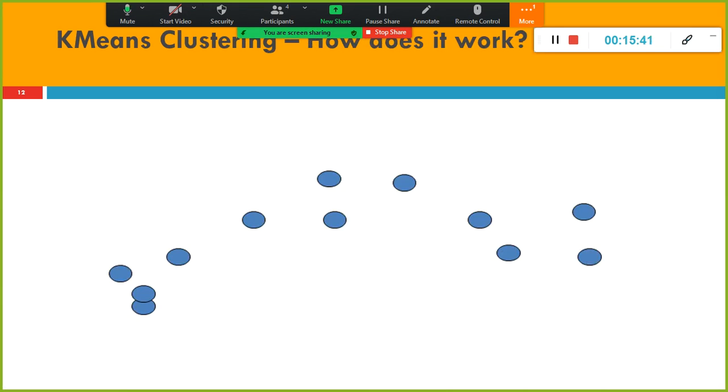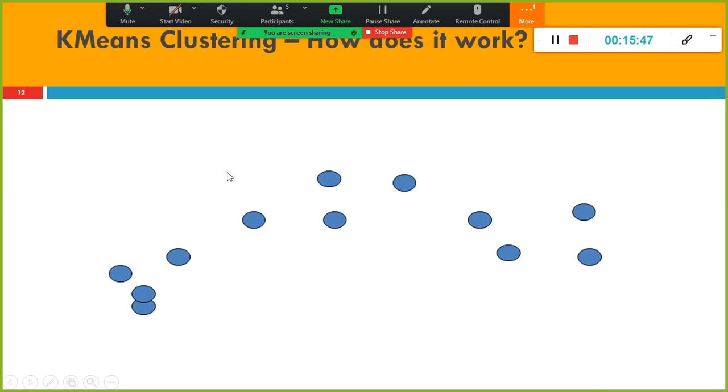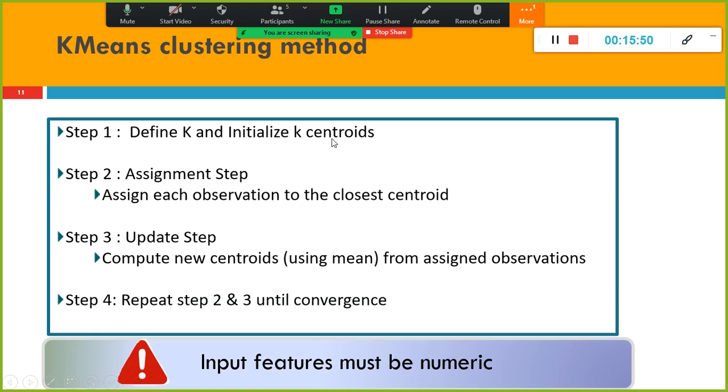Let's say this is your data set. When you plot the data set, you can find it something like this. The first step of k-means clustering is you need to define the number of k's, how many clusters or groups need to be created. K equal to 3 means 3 groups are created, k equal to 4 creates 4 groups. Let's say hypothetically I defined k equal to 3.